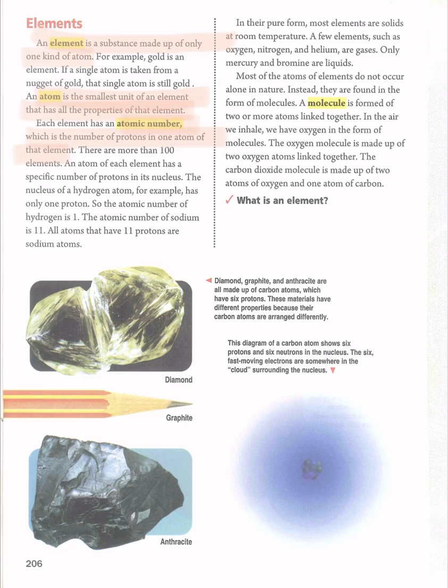If they ask you about the atomic number of an element, you have to know that atomic number is found by the number of protons of the atom. An atom of each element has a specific number of protons in its nucleus.